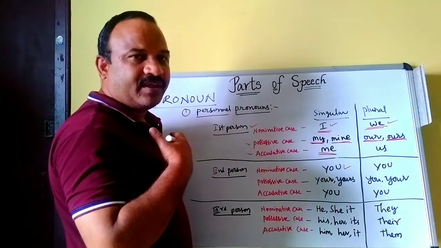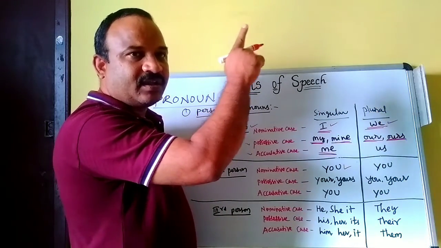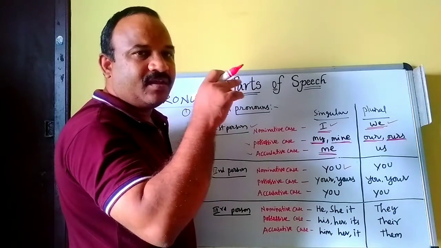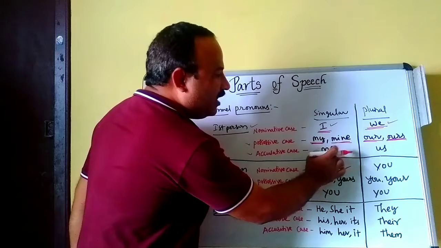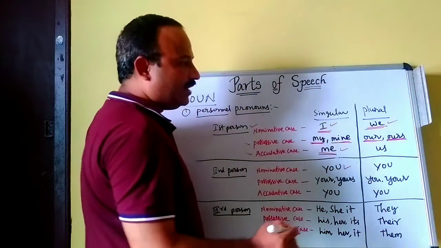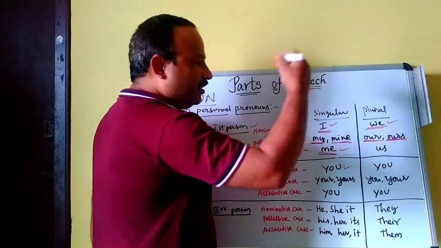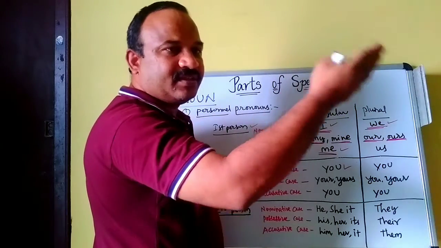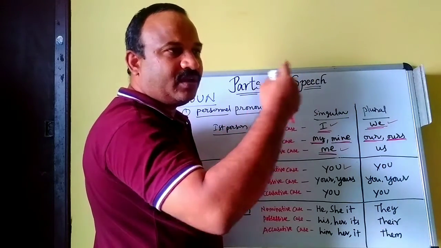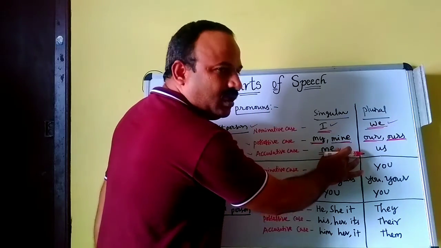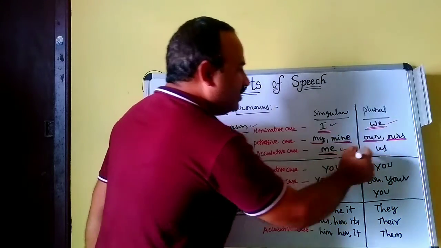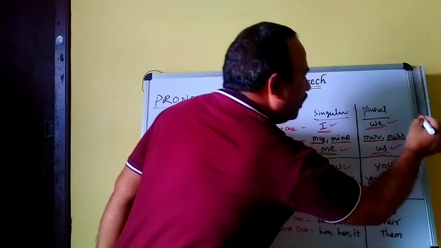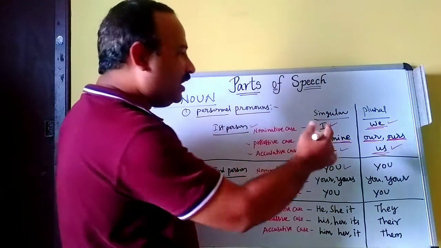He is the subject, gave is the verb, me is the object. She meets me. So here me is an object. If it is plural, us.